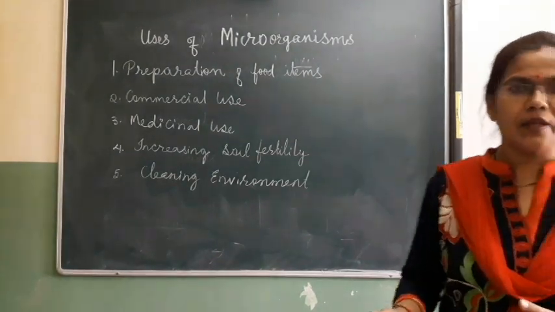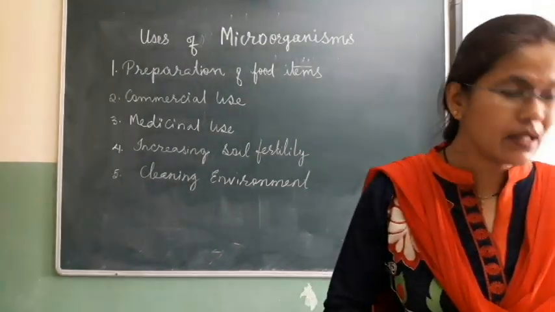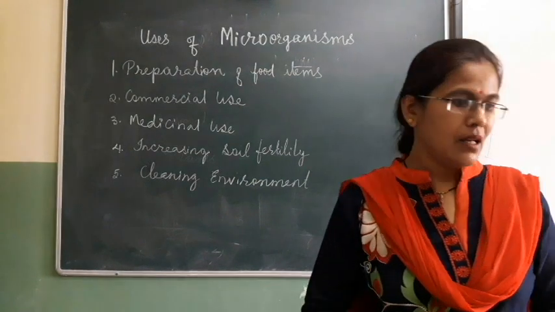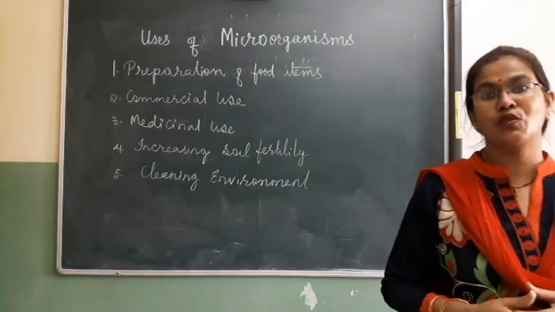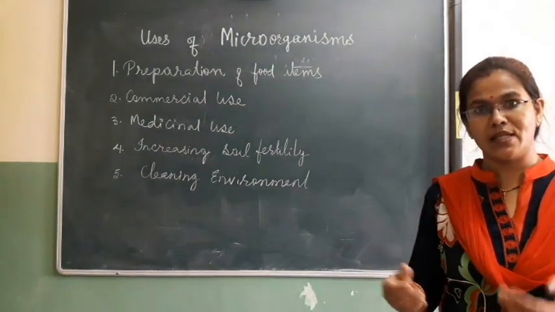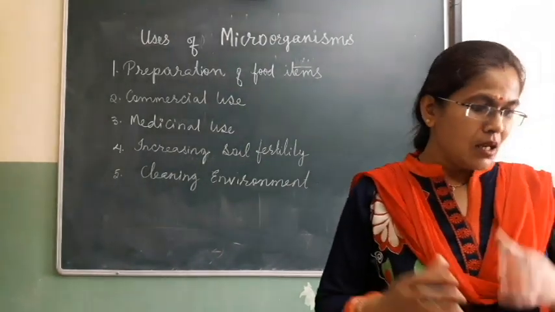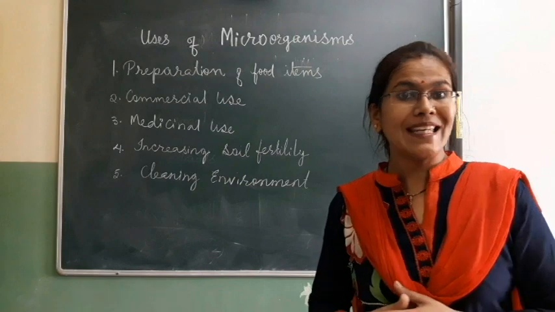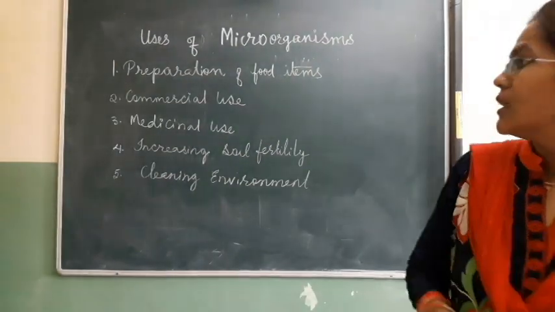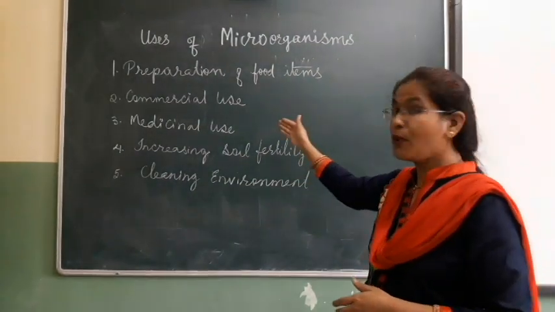Some examples I am giving are streptomycin and tetracycline. These are also used in the production of vaccines, like the polio vaccine, etc. Vitamin B complex tablets are also formed from yeast and bacteria. The third point we have covered.